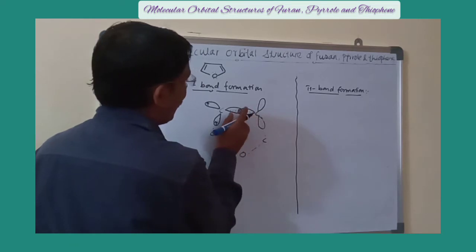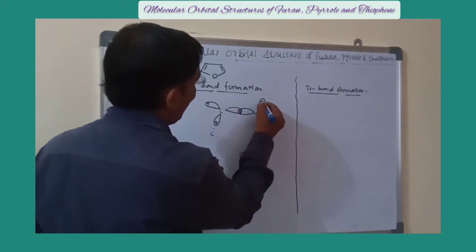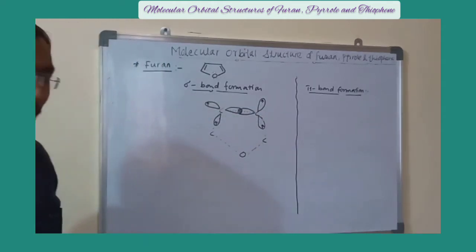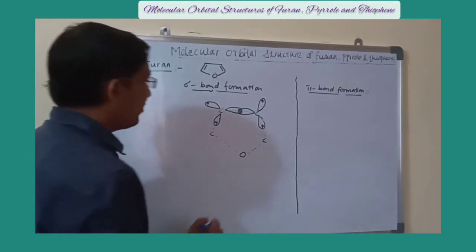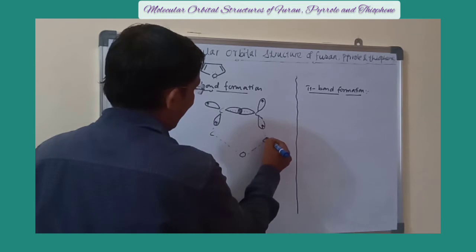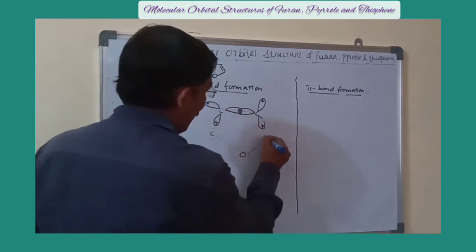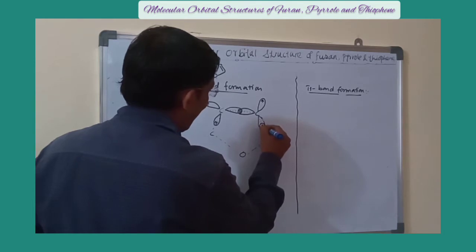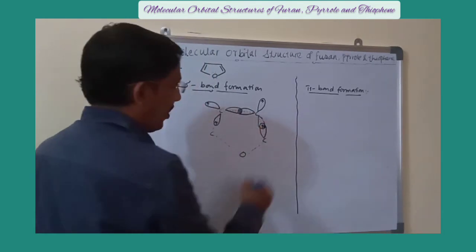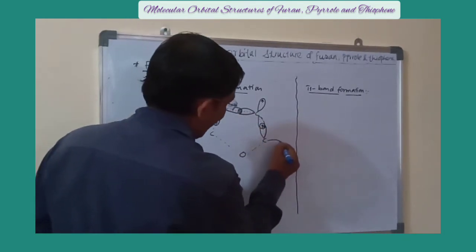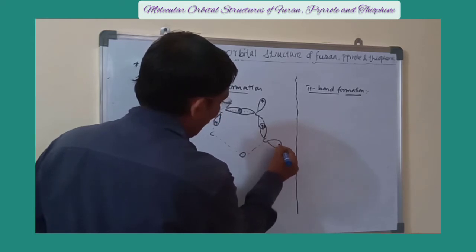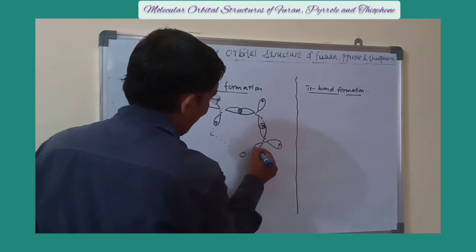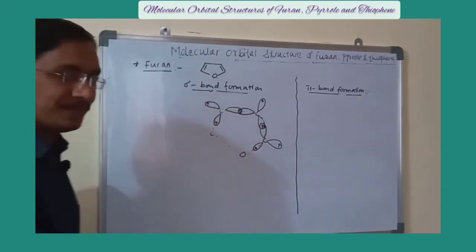Here one electron of this one, and here one electron of this sp2 hybrid orbital of the carbon atom. Similarly, this carbon again has 3 sp2, one overlaps with this neighboring carbon having one electron of this sp2 hybrid orbital of the carbon. This is another sp2 hybrid orbital, and this one is the third sp2 hybrid of the carbon.